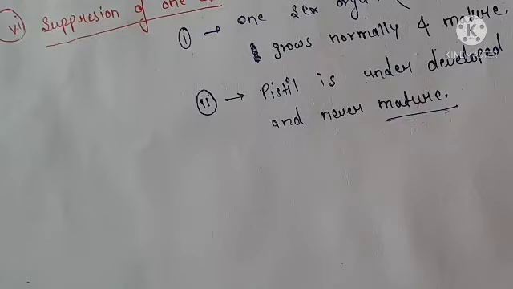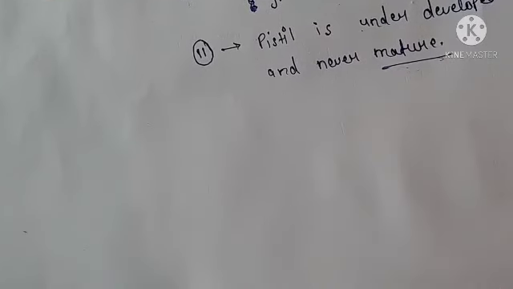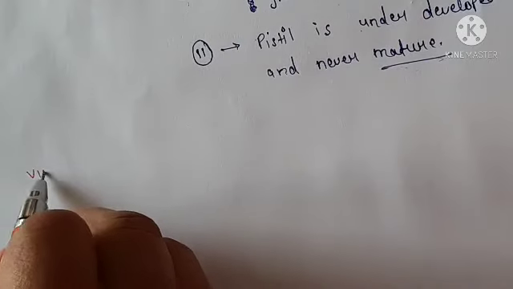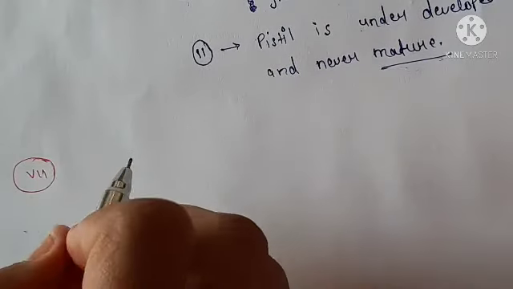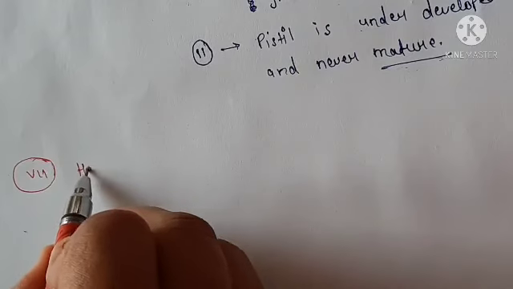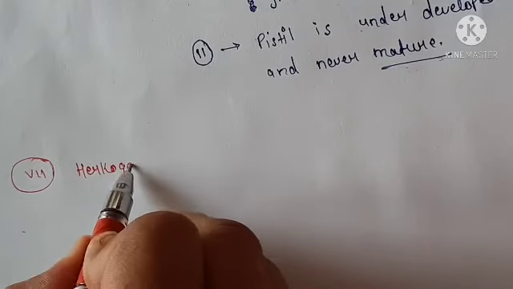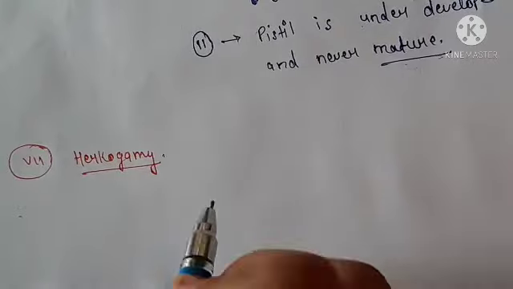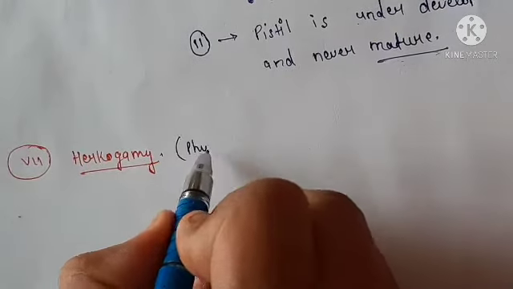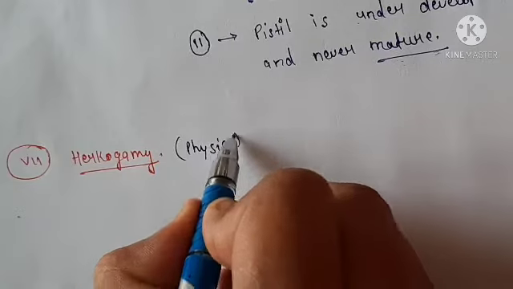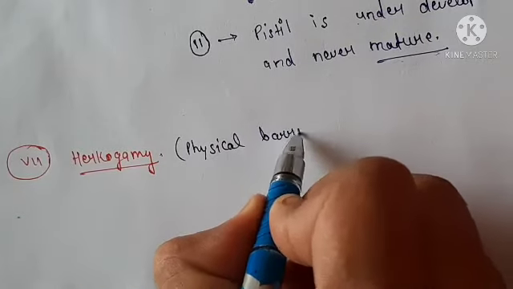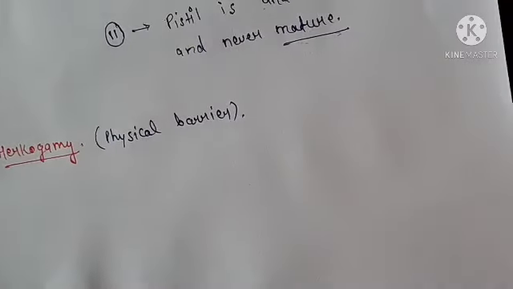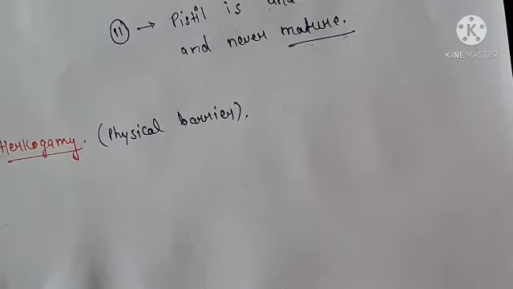And one more, the seventh is hercogamy. It can also be explained as a physical barrier. So in hercogamy, what will happen?